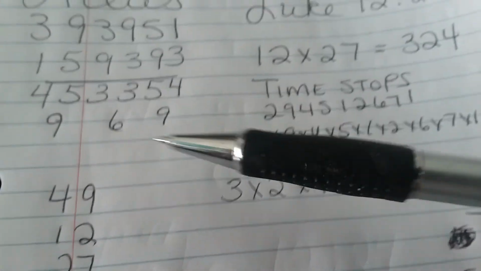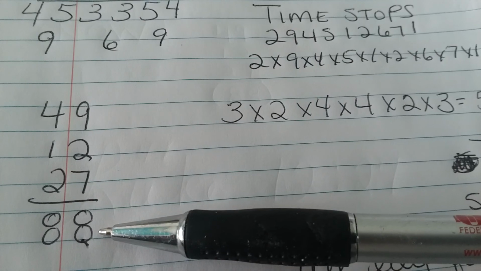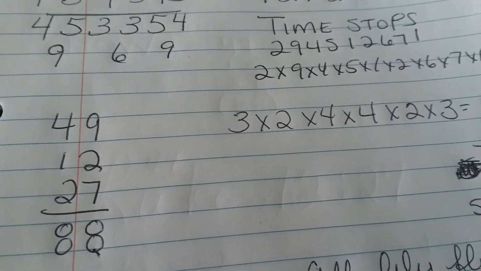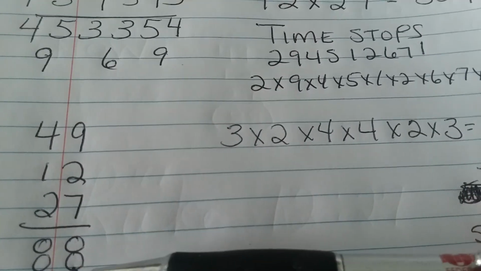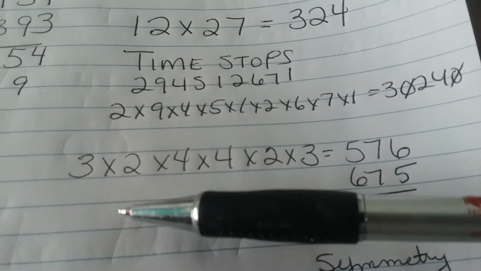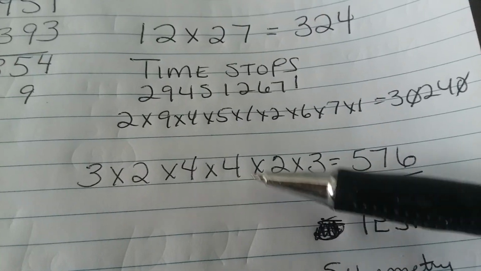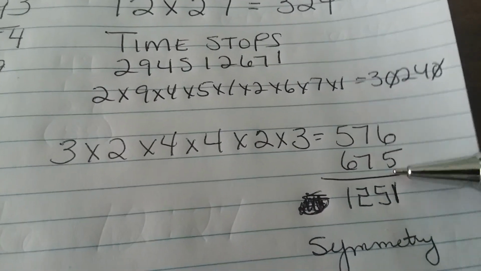And if you take the numbers 49, 12, and 27, add them together, it's going to equal 88. And pi is represented by 3.14, and 3 plus 1 plus 4 is 8. And the opposite of pi would be 8. So it's representing time and anti-time. And if you take this number, 324, 3 times 2 times 4, times its opposite, 4 times 2 times 3, is going to equal 576. Add to its reverse, 675 is 1251.